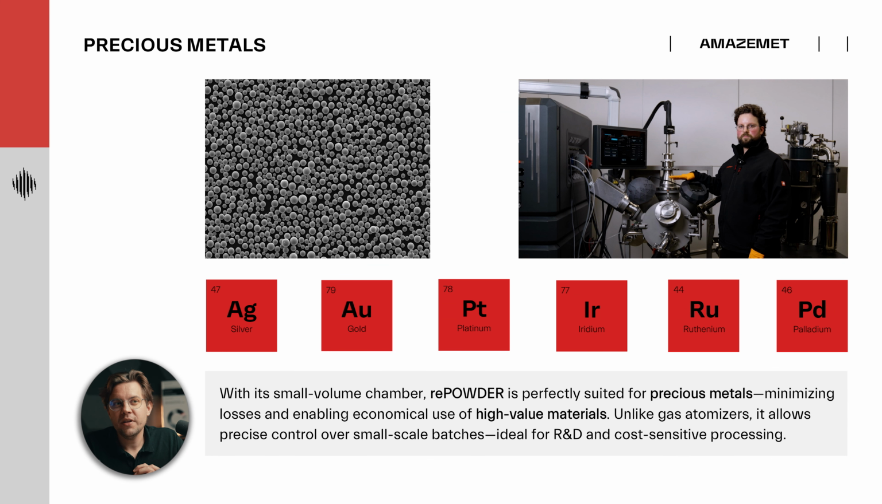Ultrasonic atomization compared to gas atomization is much smaller. We are capable of containing the process in a chamber that is an order of magnitude smaller compared to a gas atomizer. That's why it's a perfect fit for precious alloys. If we are dealing with material worth several hundred kg, if we're processing material worth several $1,000s per kilogram or more, such as platinum, rhenium, iridium, or gold, rePOWDER and its ultrasonic atomization capability are perfect.